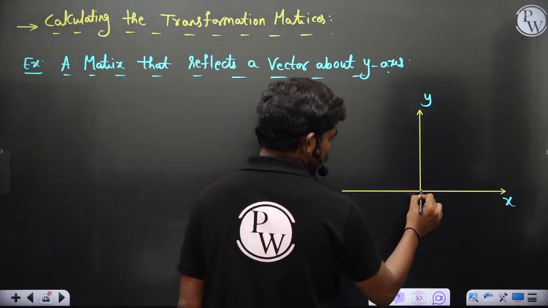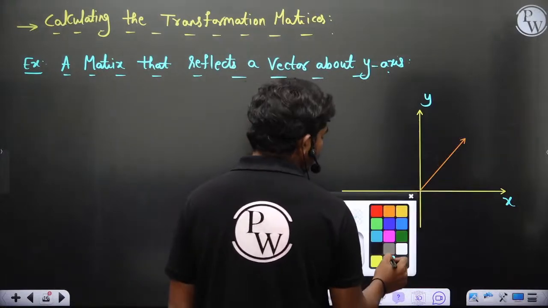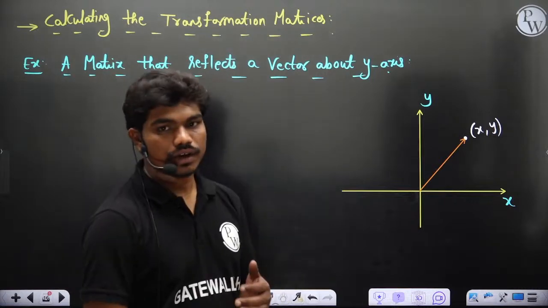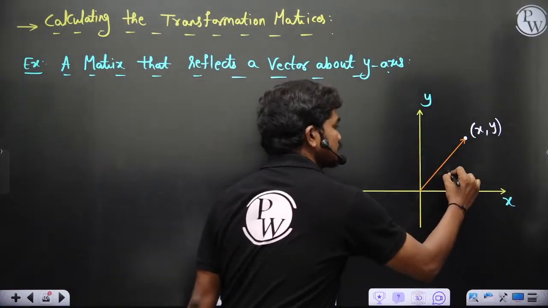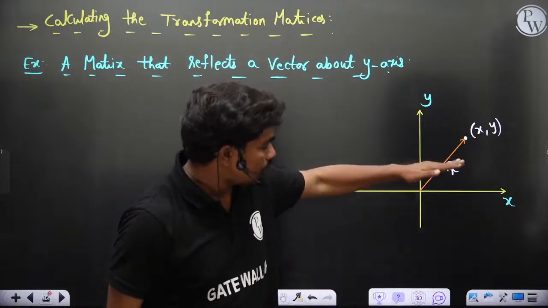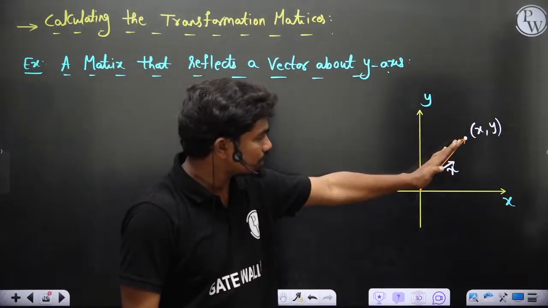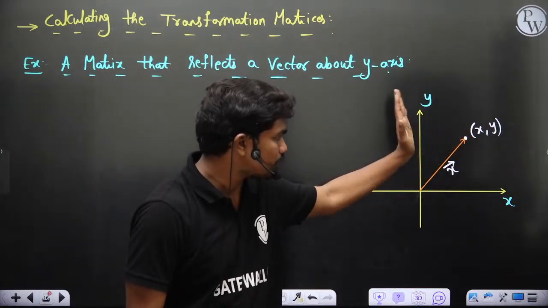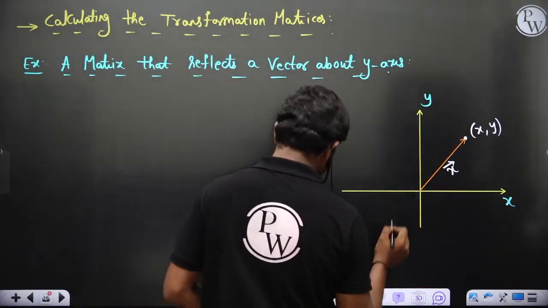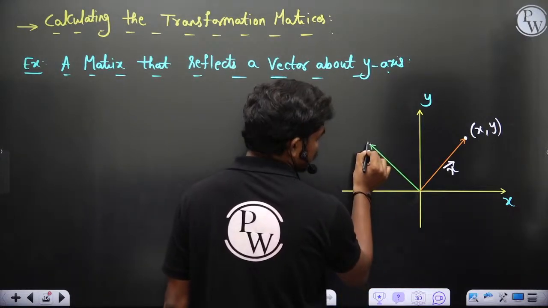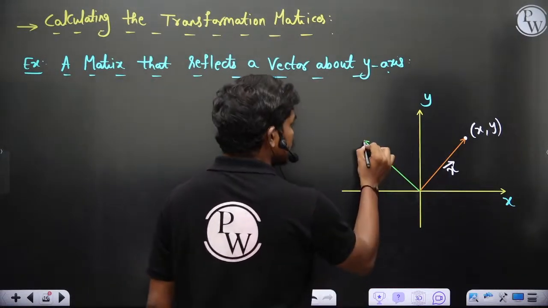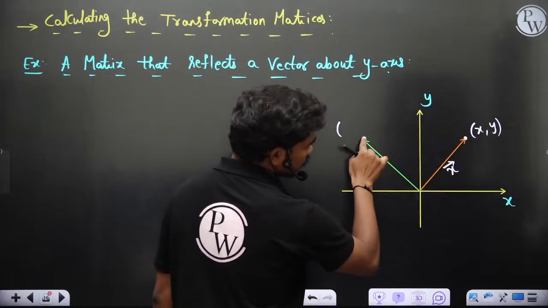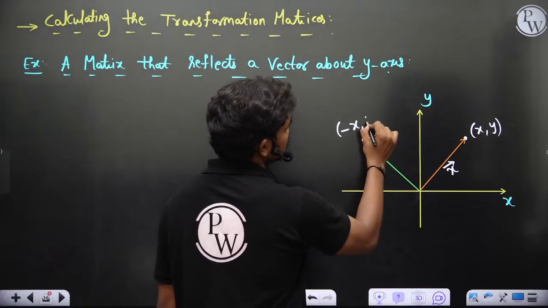Then let's say this is my vector x comma y. Directly you take x comma y. Now when you multiply this vector with a particular matrix, this vector gets reflected about the y axis. The reflection of this vector x bar with respect to the y axis would look something like this. So this point has got reflected about the y axis, and the coordinates would be minus x comma y.